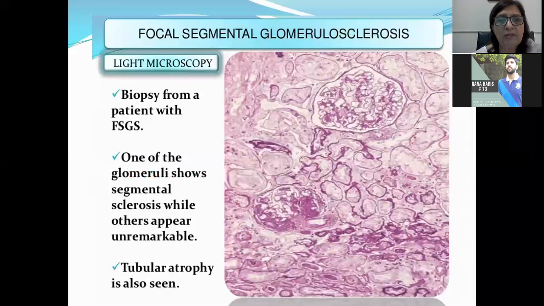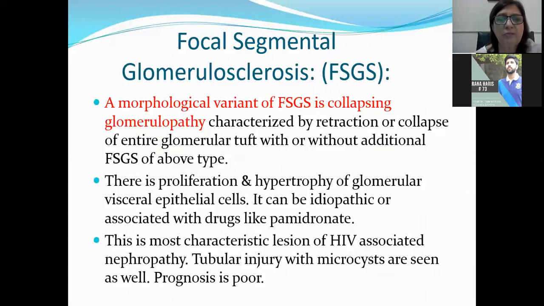Okay, next, there is a variant of focal segmental glomerulosclerosis, which is called collapsing glomerulopathy. It is a morphological variant of focal segmental glomerulosclerosis. It is characterized by retraction or collapse of the entire glomerular tuft with or without additional focal segmental glomerulosclerosis of the above type. So you are going to see retraction or collapse of the entire glomerular tuft. There is going to be proliferation and hypertrophy of glomerular visceral epithelial cells.